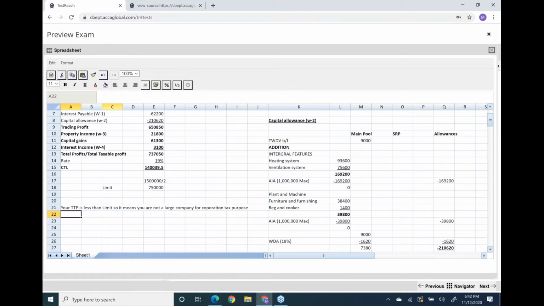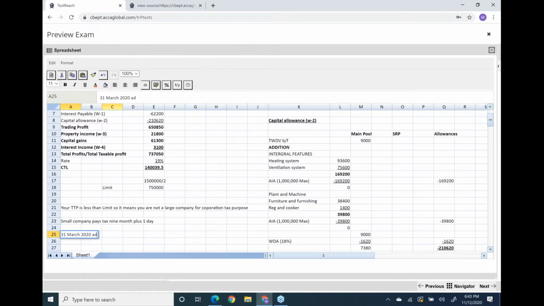Now I would request all of you to think about the payment date. Large companies normally pay tax in instalments, and a small company, as this is, pays tax nine months plus one day from the end of the accounting period. Come on, all of you, please get involved. The accounting period in this question ends on 31st March 2020.